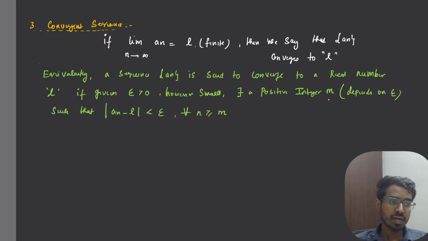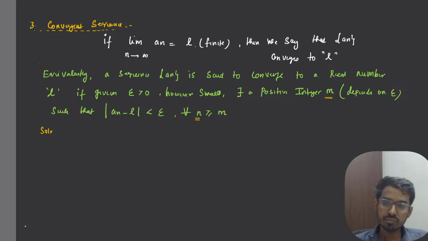Whatever n I choose that is greater than or equal to m, the distance between an and L, whenever I put modulus, you should always think of a distance, because distance between two numbers is nothing but modulus of difference of those numbers. So the distance between an and L will be less than epsilon for every n greater than or equal to m.